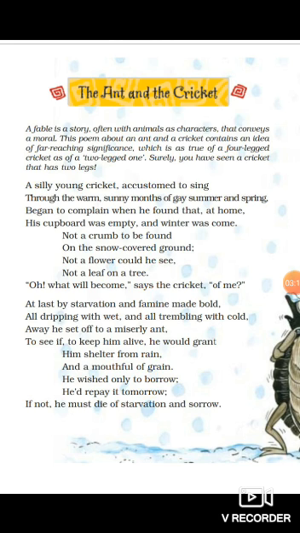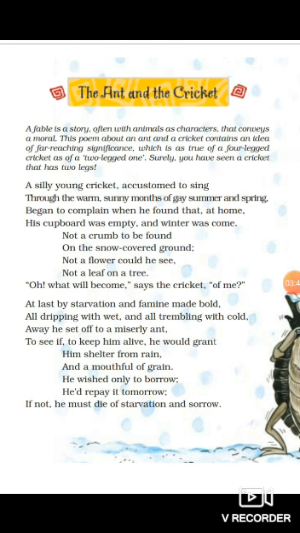Not a crumb to be found on the snow-covered ground. Not a crumb means there is no crumb to be found, and as you know, crumbs are important for animals to eat. Why? When winter starts, snow starts falling and the crumbs were covered with snow, so there is no crumb on the ground.